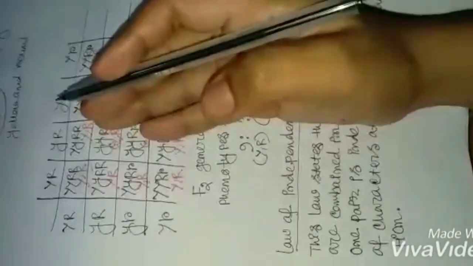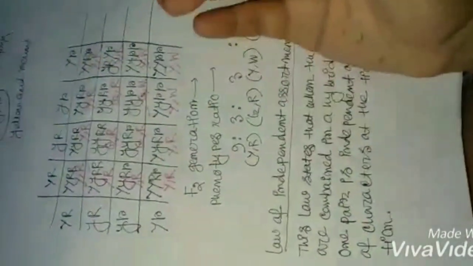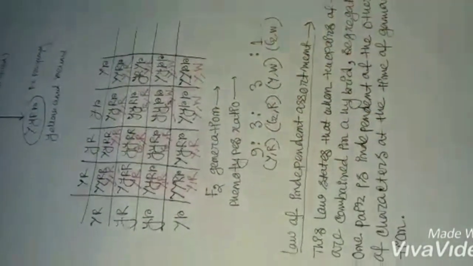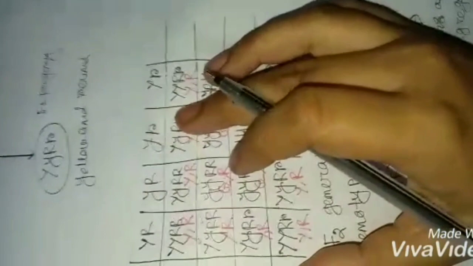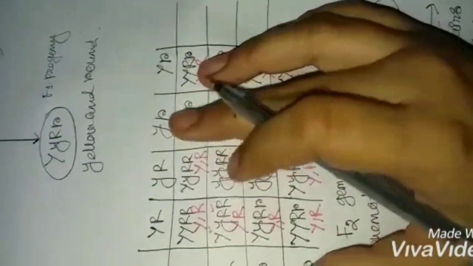Sometimes the dominant characteristics are expressed, sometimes the recessive characteristics are expressed, but they are assorted in an independent manner. That is the chart for the independent assortment.